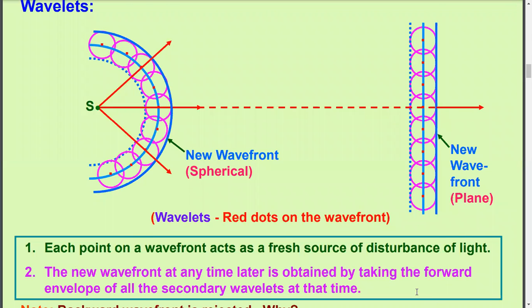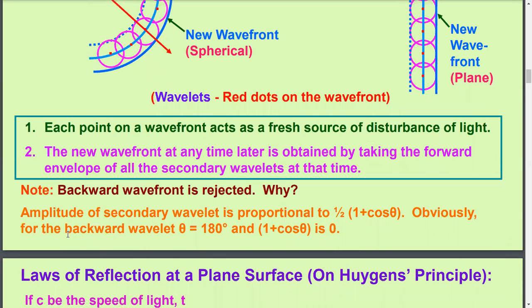Why? The reason is that the amplitude of the secondary wavelet is directly proportional to half of 1 plus cos theta. If theta changes, then in the backward direction the angle theta becomes 180 degrees.